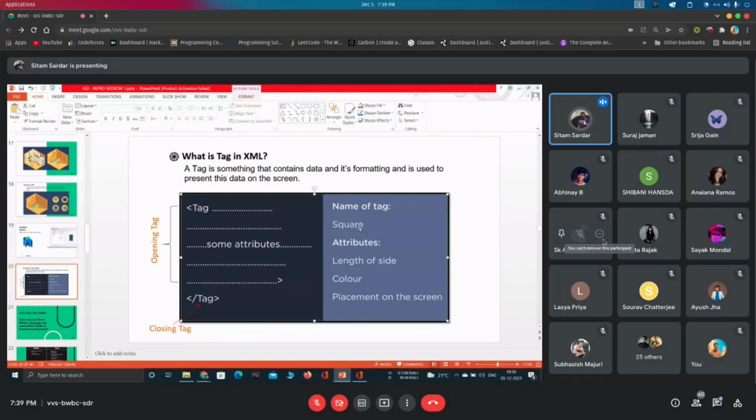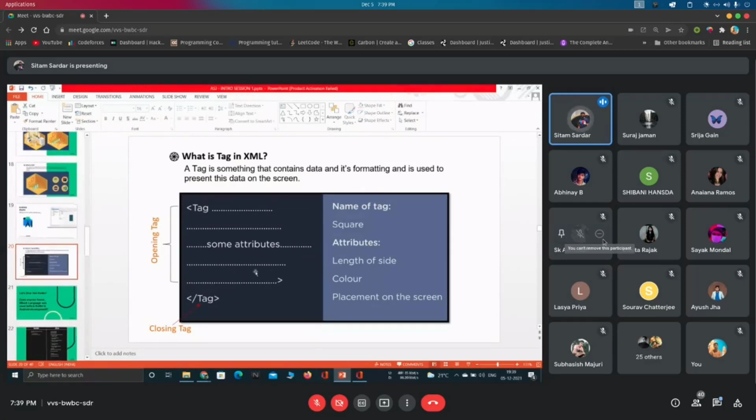If the name of the tag is square, then what could be the attributes? Attributes are length of the side, color, placement on the screen. It basically describes the tag, just like that. Don't think too much about it. I will share it.